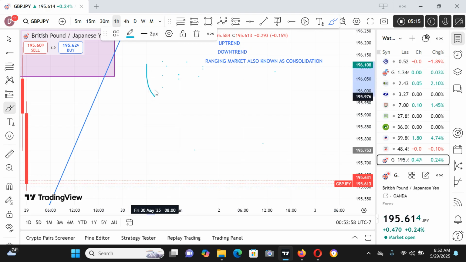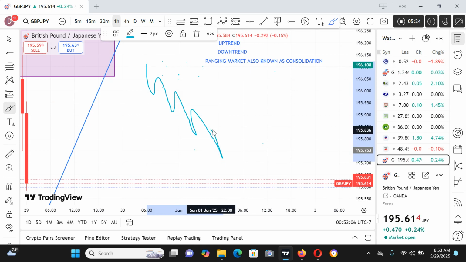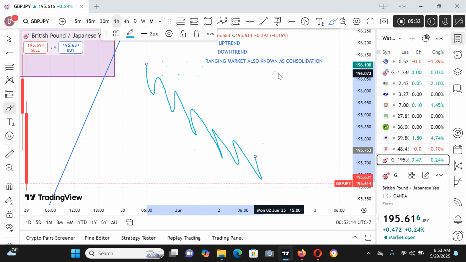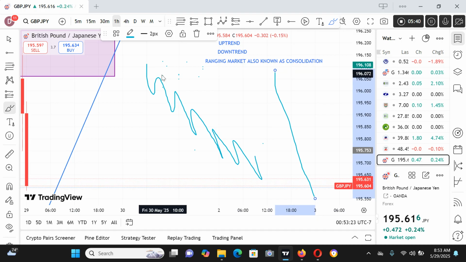Lower lows, lower highs, lower lows, lower highs. The market does not move straight down like that. It must go down, retrace a little bit to gather momentum, go down, retrace a little bit to gather momentum.